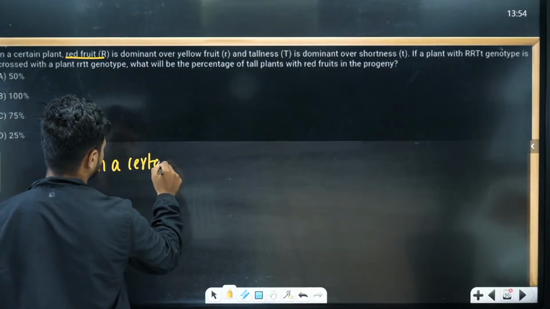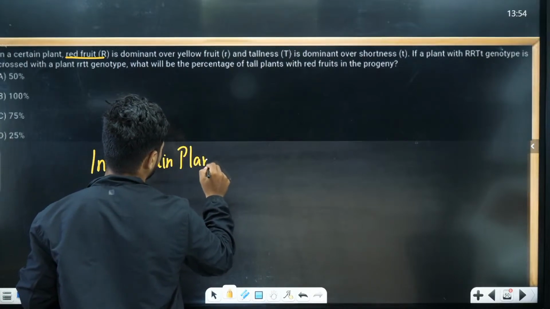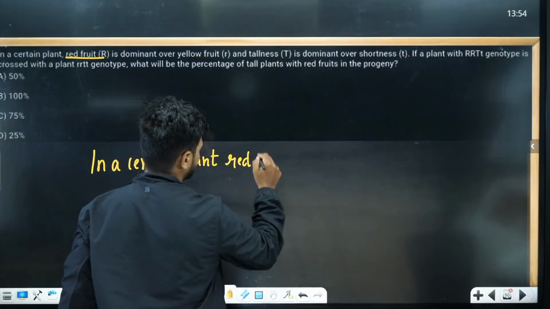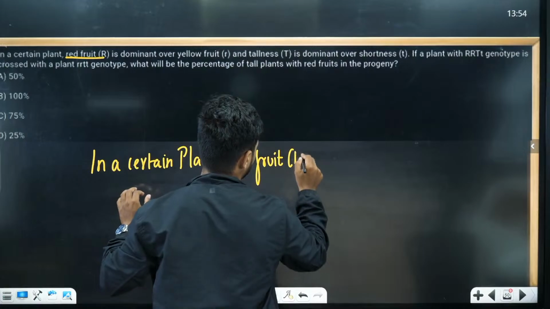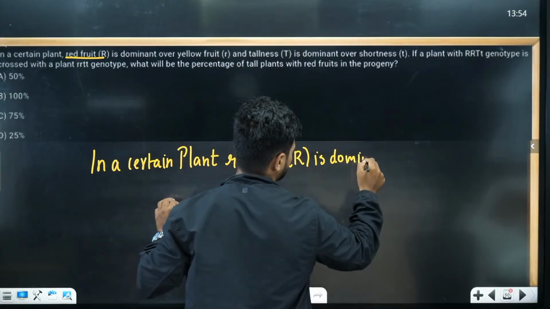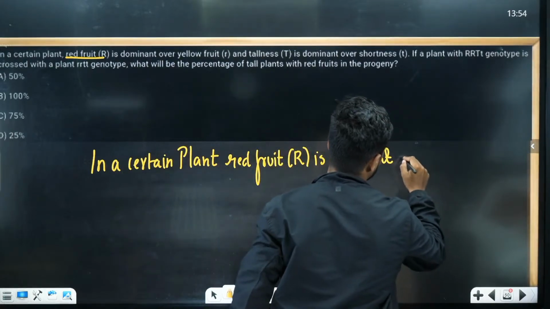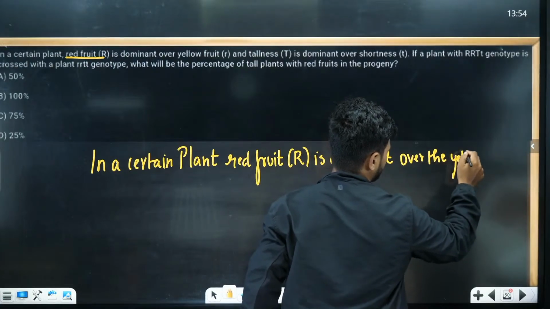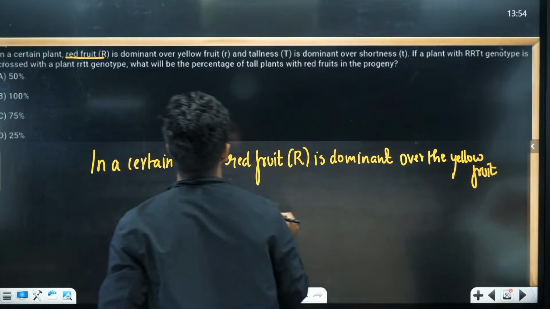In a certain plant, red fruit, that is capital R, is dominant over the yellow fruit.